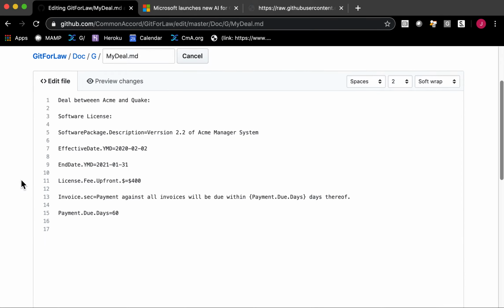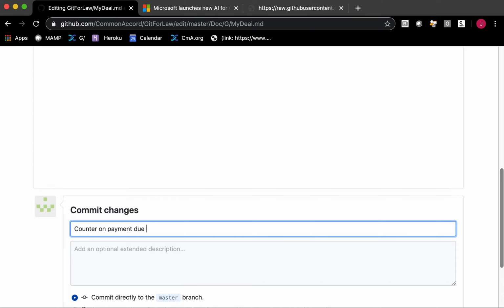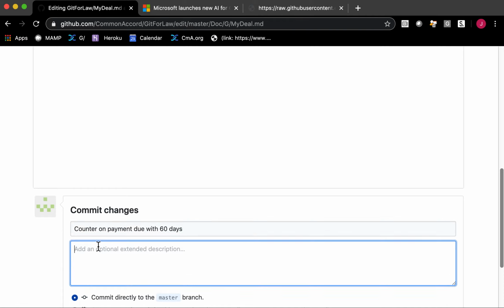You can begin to see how we'll be able to really make so counter on payment due with 60 days, and then we'll say parameterized as payment due days.